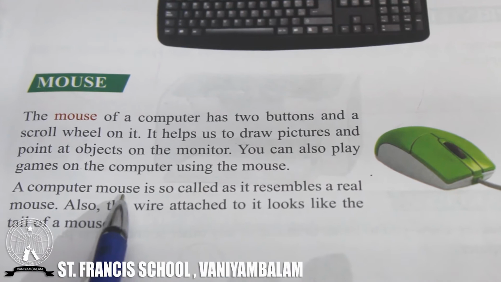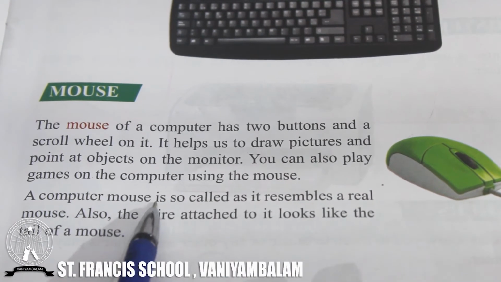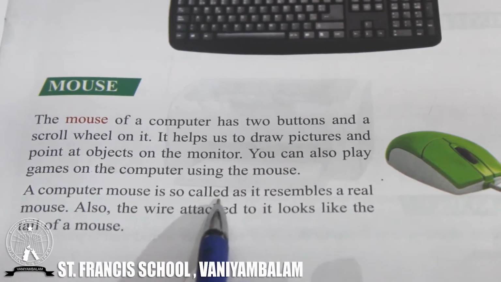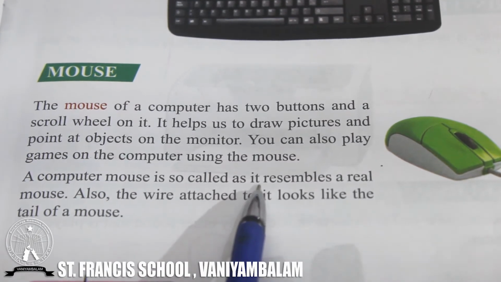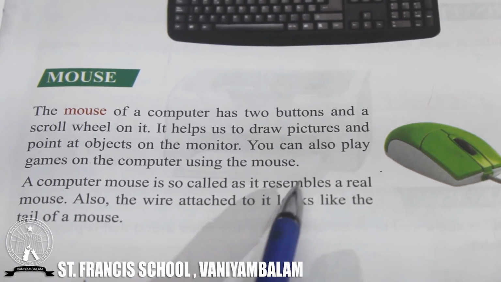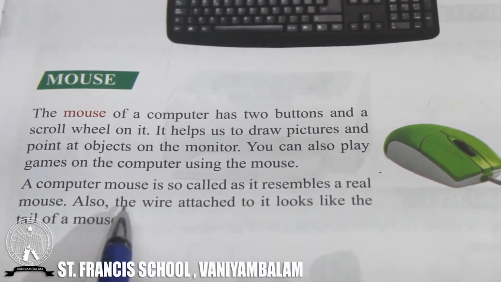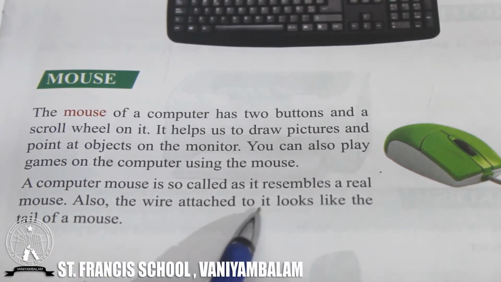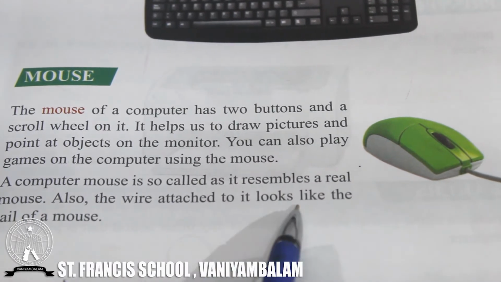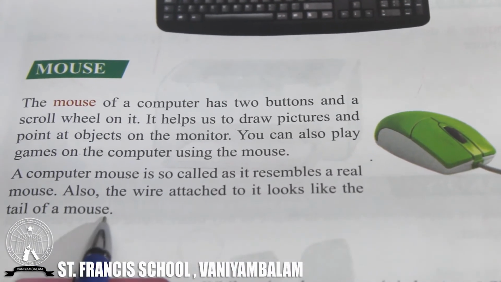A computer mouse is so called as it resembles a real mouse. Also, the wire attached to it looks like the tail of a mouse.